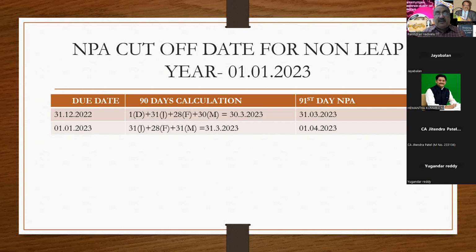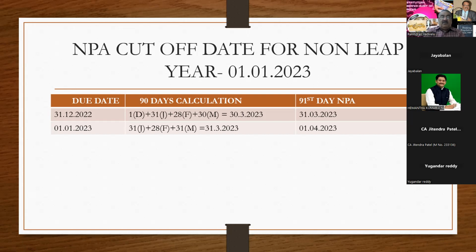So the NPA cutoff date for the non-leap year is 1/1/23. In case of a leap year, you have to add 1 day, so 2/1/23, and you have to calculate from 2/1/23. We need not confuse ourselves: for the non-leap year, the NPA cutoff date is 1/1/23.